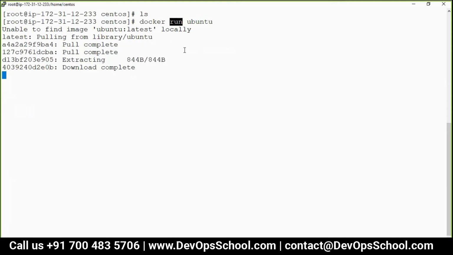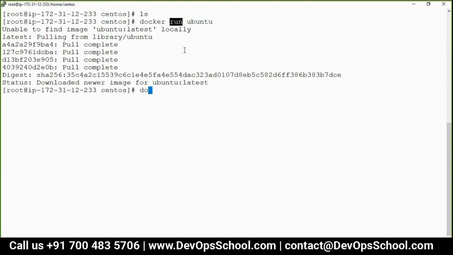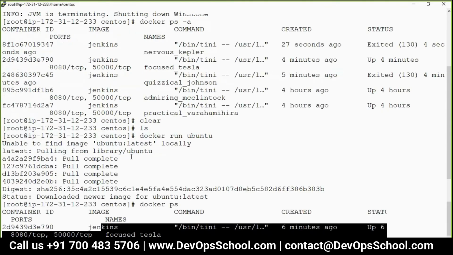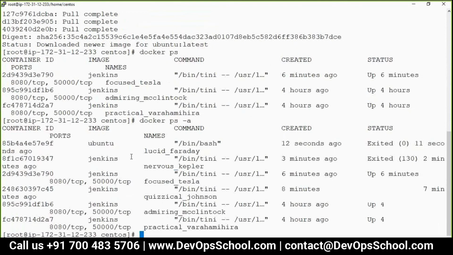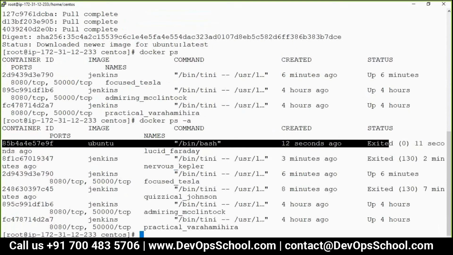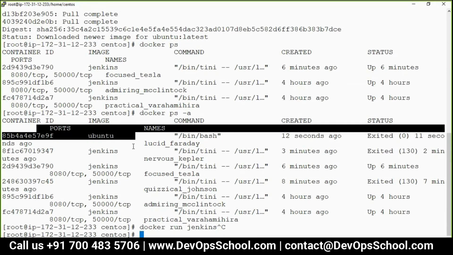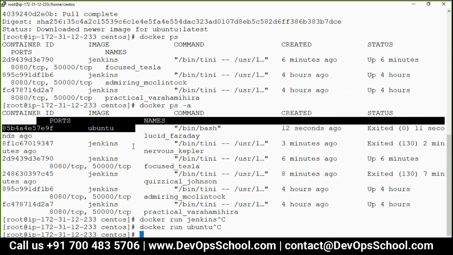Ubuntu, CentOS, you can work with any. Now see here, do you have a container running? I don't see the Ubuntu container running. So where has it gone? If I do docker ps -a, it got exited. So the question is, how come it got exited? If I remember, when I do docker run Jenkins, it doesn't exit. But when I run docker run Ubuntu, it gets exited. How come? What is the reason?